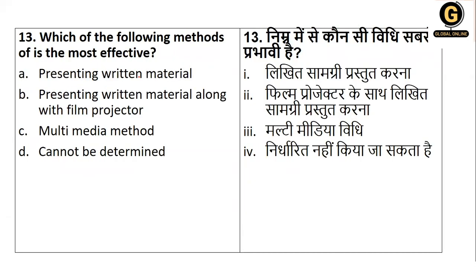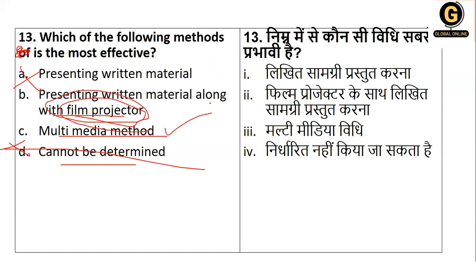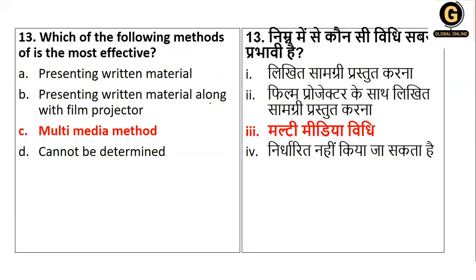Next, which of the following methods is the most effective? Presenting writing material, along with the film projector, multimedia, or cannot be determined. Cannot be determined is not an option. Only presenting writing material definitely will not do. A film projector, you don't have it everywhere, so it is not always possible. So the right method will be the multimedia method. So the right answer is option number 3.